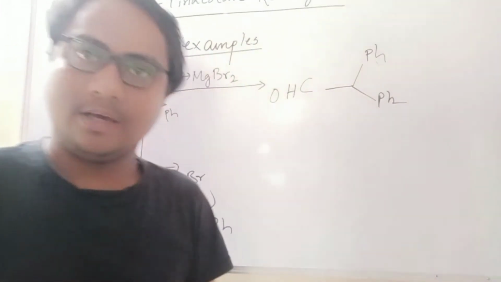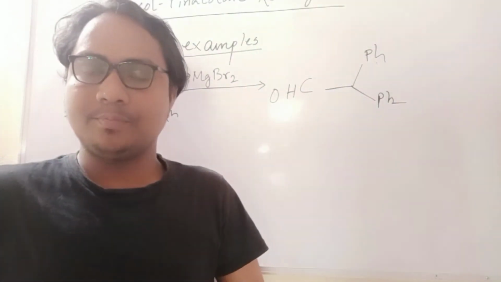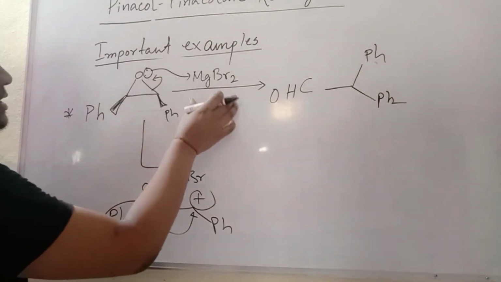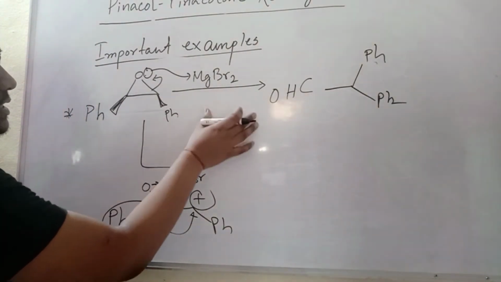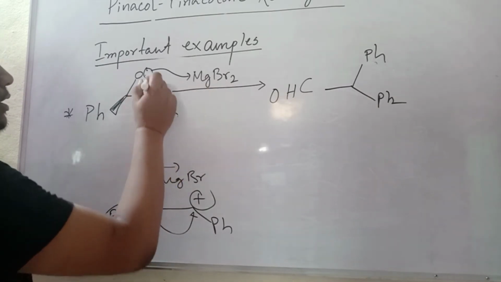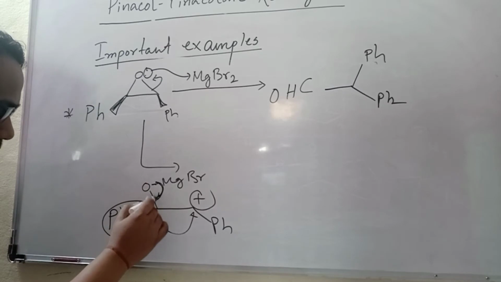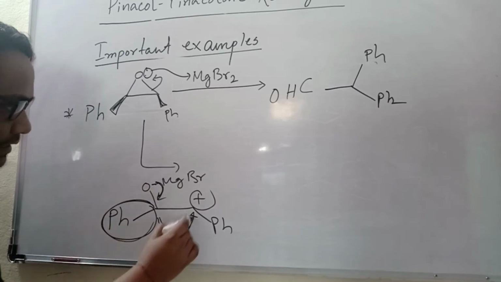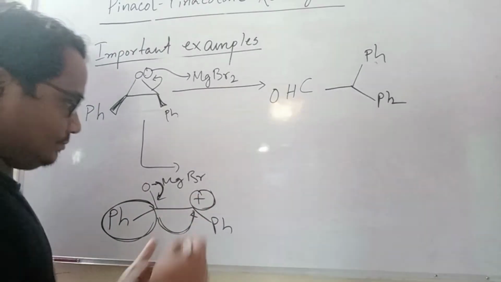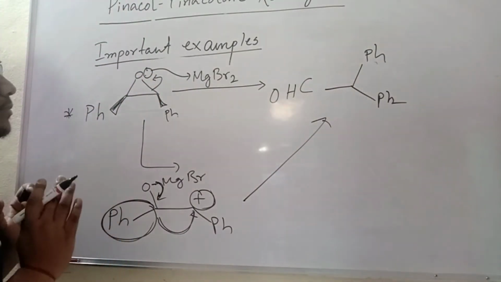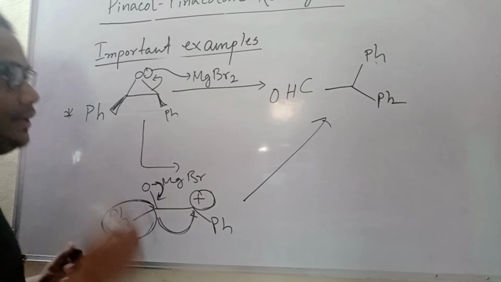Understood? Hi friends. Now you will see another type of main reaction. See here, Lewis acid induced pinacolone. It is like that. It will come, and then this magnesium will be there, and this group will migrate there, and after that migration this is the product. So this is a little bit of a Lewis acid migration product, a pinacol type rearrangement.